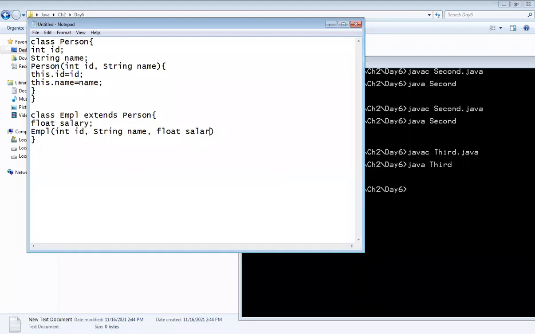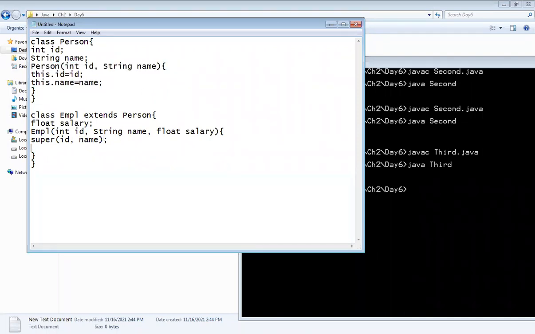Float. Here also I have used the same names, but now see what I am doing over here. We have learned the super keyword, right? Now you can directly call the constructor of a parent class with the help of the super keyword like this. Super, and inside that the original variables ID and name that we have declared over here.